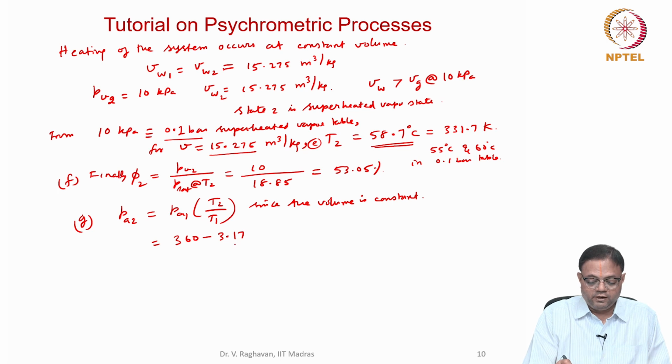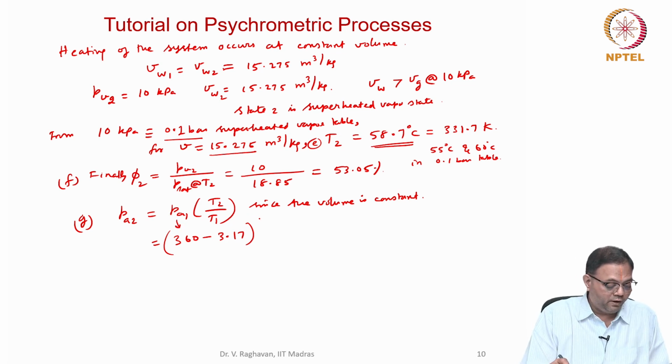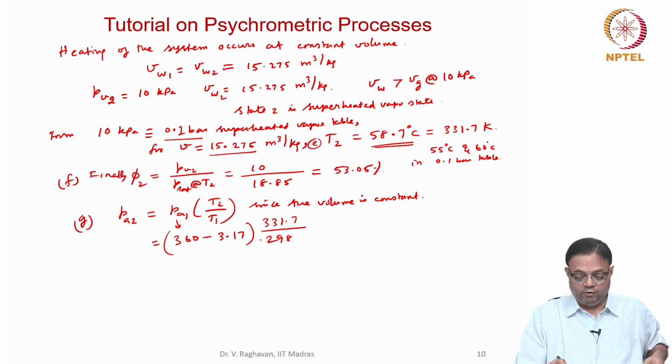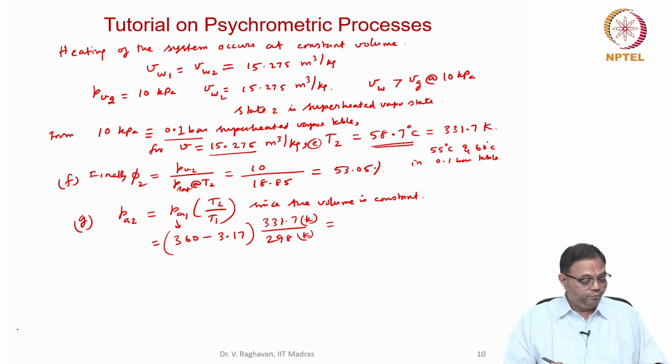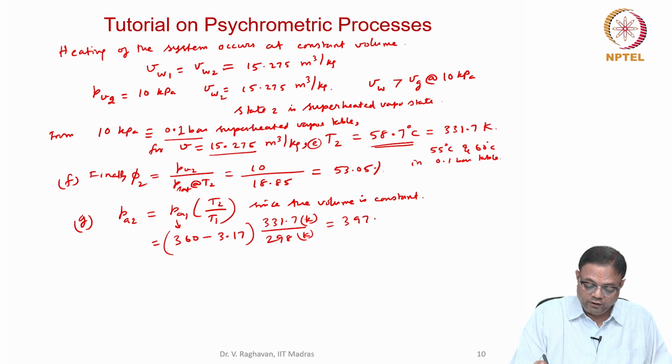So 360 is the total pressure, 3.17 is the PV1. That will give you the value of PA1 into T2 by T1, which is 331.7 divided by 298. T1 is 25 degrees, T2 is 58.7 degrees, but the ratio you have to convert into Kelvin. So the pressure of dry air at the exit state is 397.18 kilopascal.